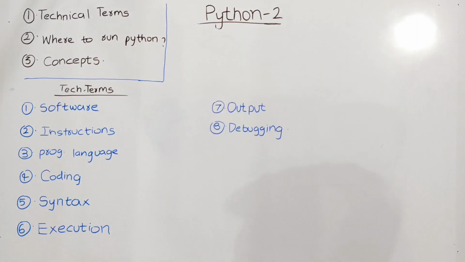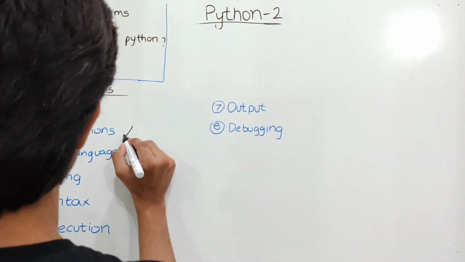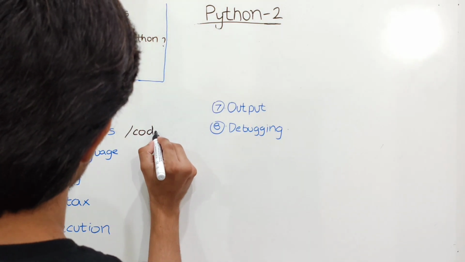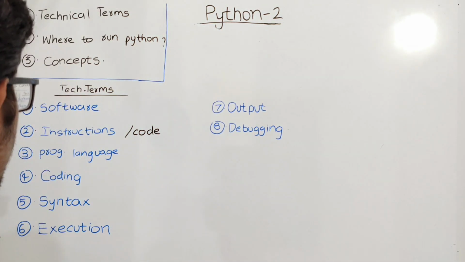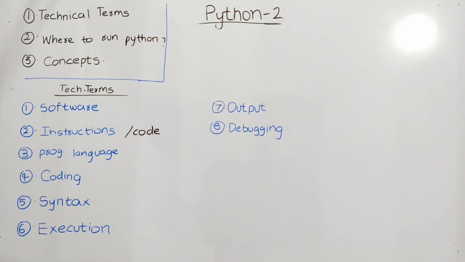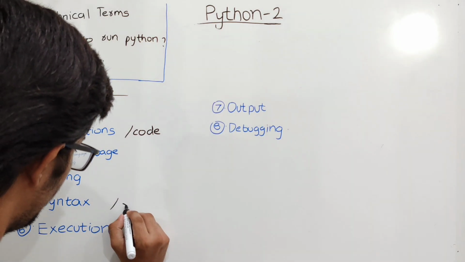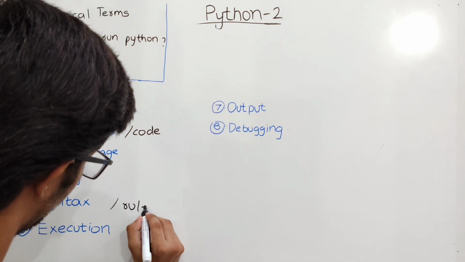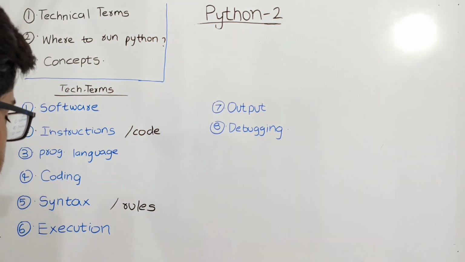Then software is nothing but the set of instructions, and instructions is nothing but the code we write. And what is meant by programming language? It is used to communicate with the computers or software. And what is meant by coding? Coding is the process of writing the code. And syntax is nothing but rules we must follow to run the code.